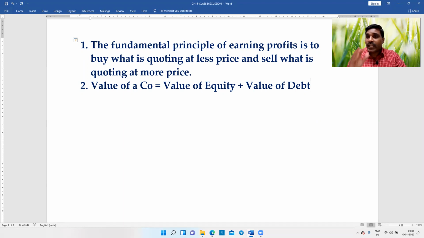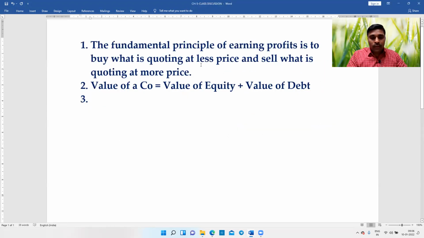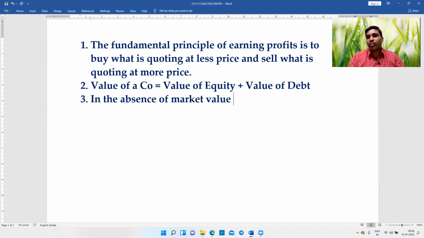Since the shares of a company are sold not to the company but to somebody else in the market, what we need is a market value, not the book value. So therefore, for both the value of equity and the value of debt, we have to compute the market values. In the given question, the market values have not been given. Therefore, you have to take the book value. In the absence of market value, the value of debt is taken as book value.